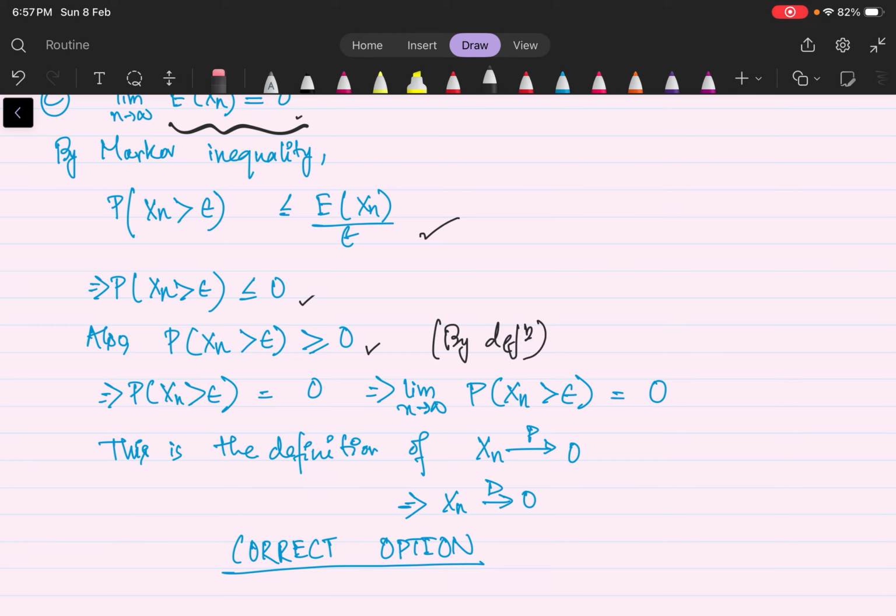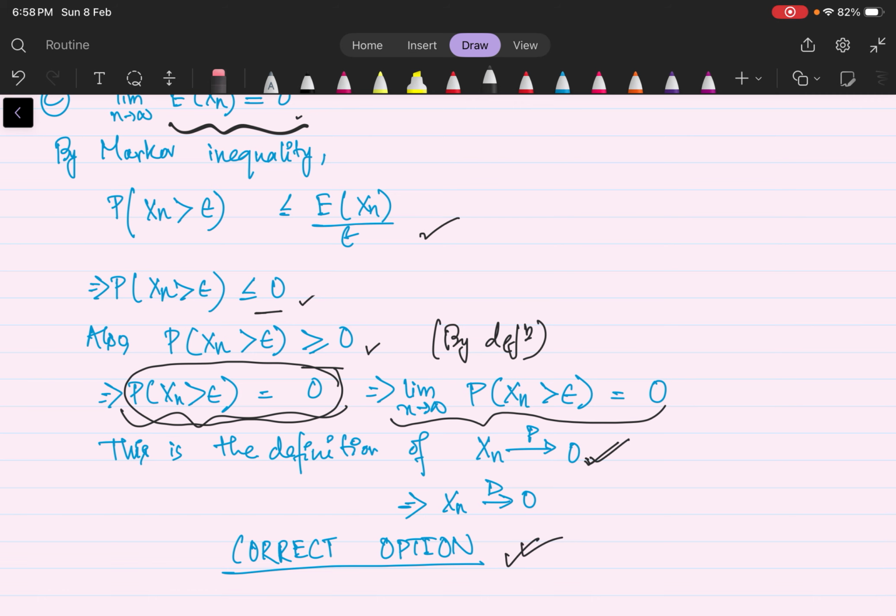From the sandwich theorem, because probability Xn greater than epsilon is less than or equal to 0 and also greater than or equal to 0, the common value is 0 only. So by the sandwich theorem, limit n tends to infinity probability Xn greater than epsilon equals 0. This is the definition of convergence in probability, that is, Xn converges in probability to 0. And we know that if convergence in probability takes place, then convergence in distribution will also take place. Hence, Xn converges in probability to 0 implies Xn converges in distribution to 0. This is the correct option.